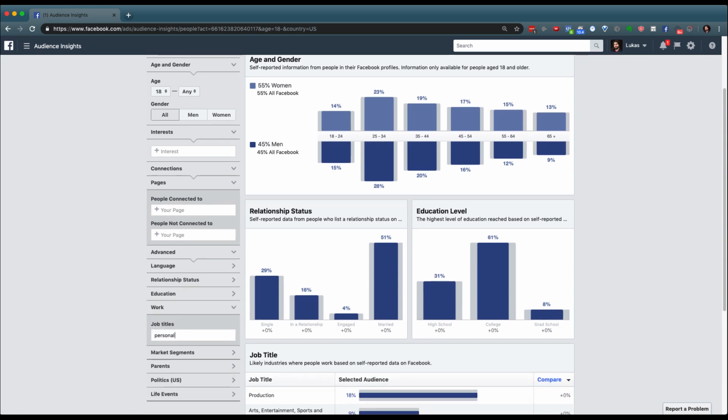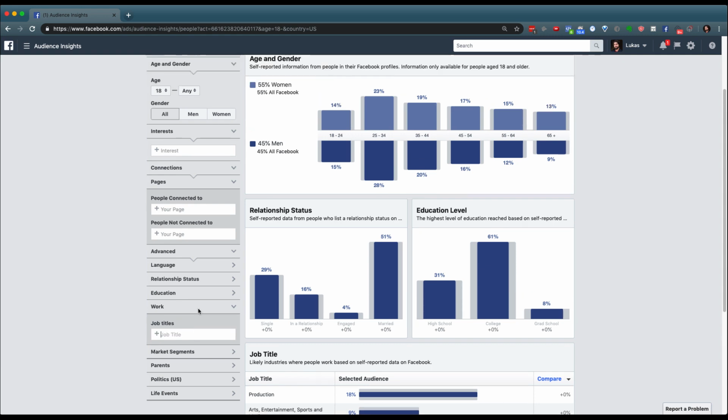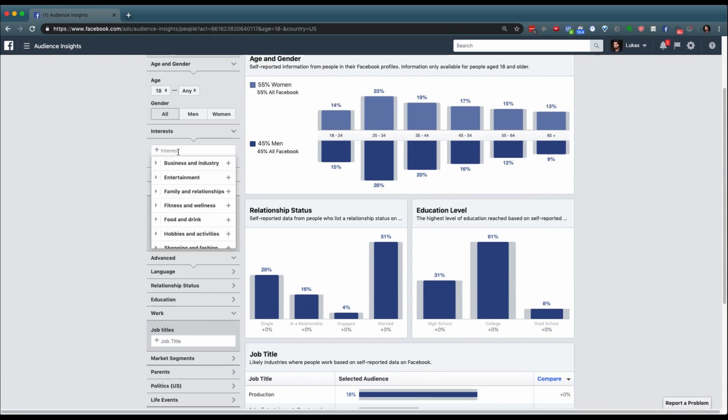Sometimes you'll be able to find stuff if personal trainer is a job title, but most of the time on Facebook, you're not going to be able to find it unless it's a really, really common title. That's not the best way to use Audience Insights. Instead, you're going to want to go by interests.